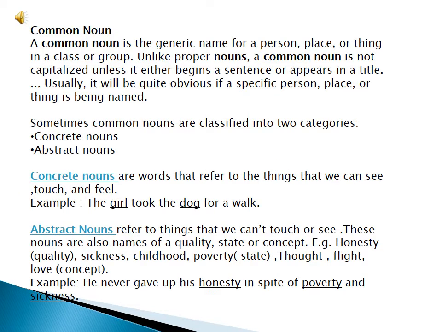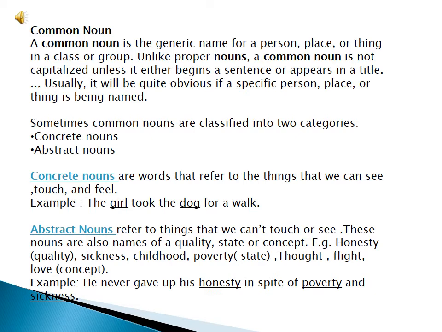Students, as you know, a common noun is a generic name of a person, place, animal or thing in a class or a group. Unlike proper nouns, a common noun is not capitalized unless it either begins a sentence or appears in a title. Usually it will be quite obvious if a specific person, place or thing is being named. Like for example boy, girl, city, these are nouns but they don't have proper names, and we don't know what girl or boy you are calling or what city you are talking about. So these are just common nouns.